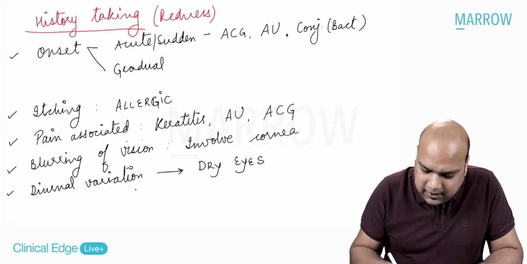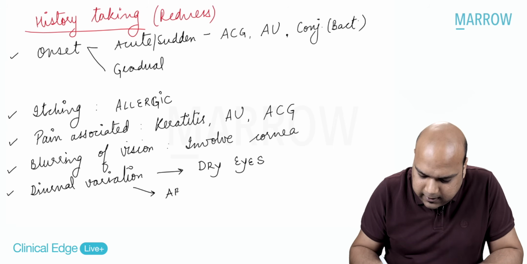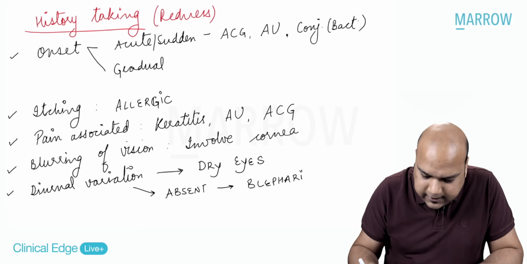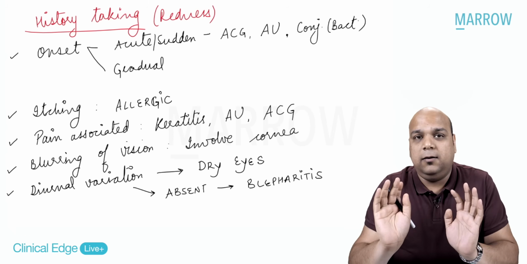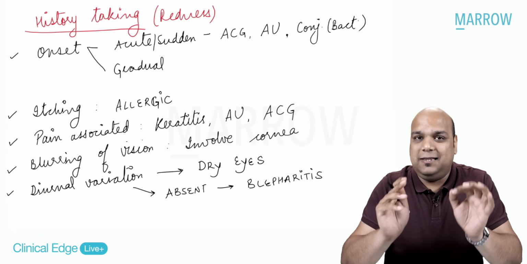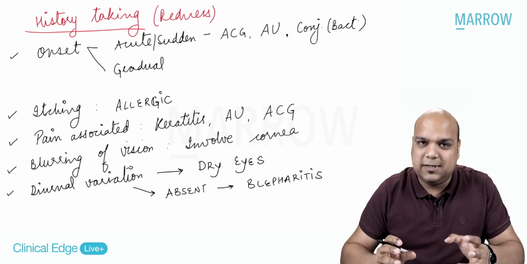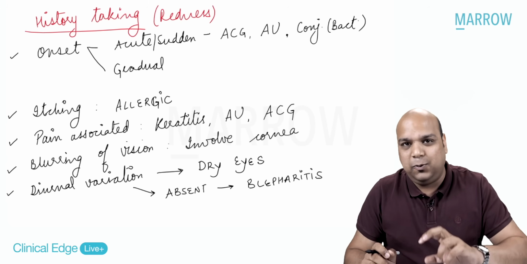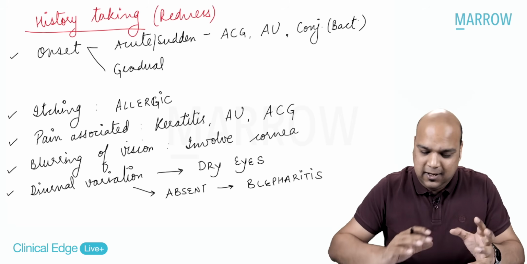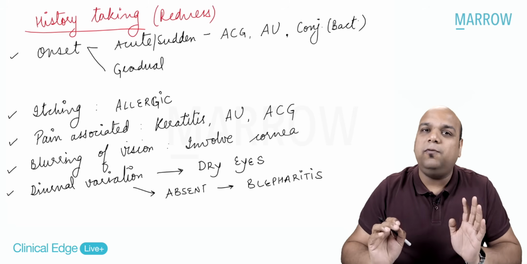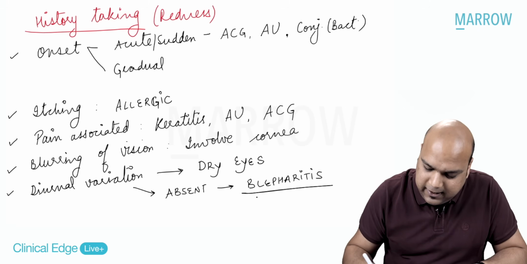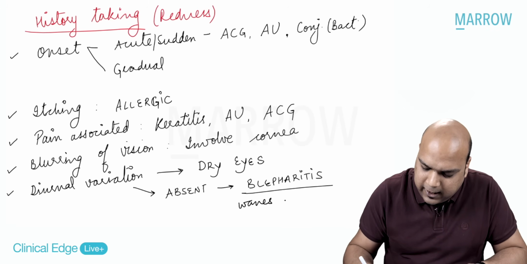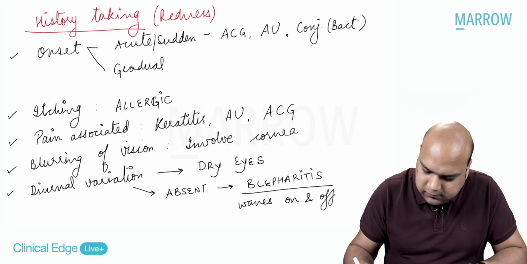Okay, but if there is no diurnal variation, then usually it is a case of blepharitis. Okay. Again, these are clues. You cannot just say that because the patient does not have diurnal variation, that means it will always be a case of blepharitis. We are using a lot of clues to form our diagnosis. Blepharitis varies on and off throughout the day.